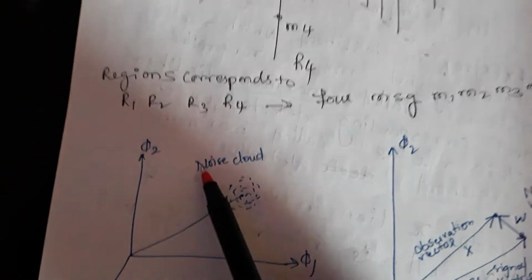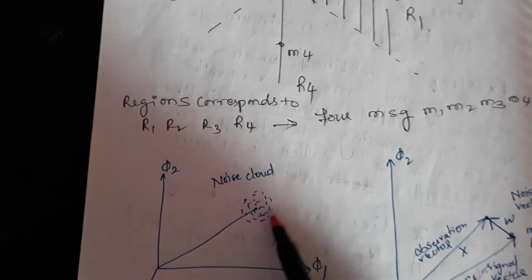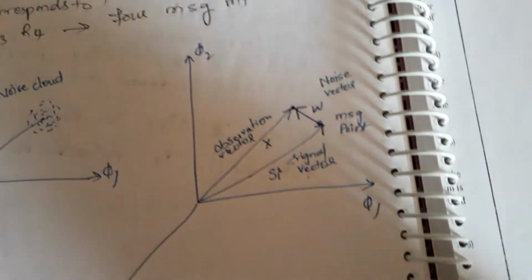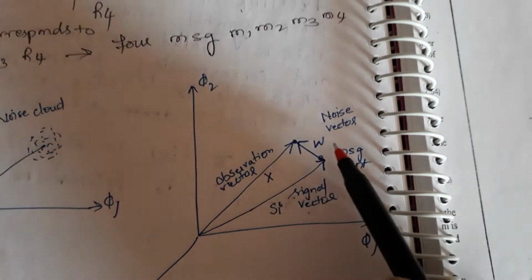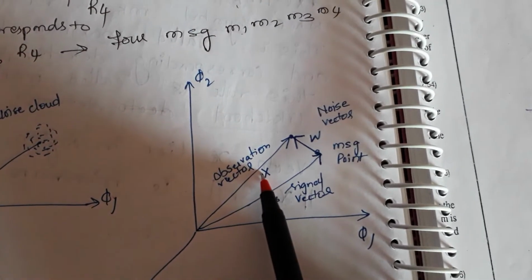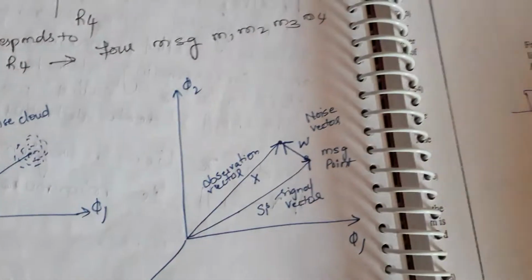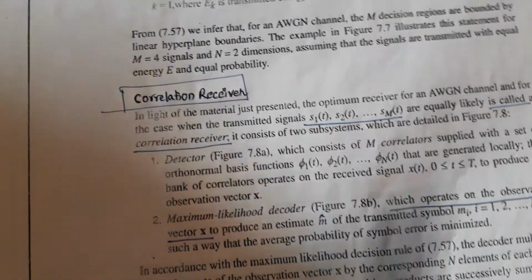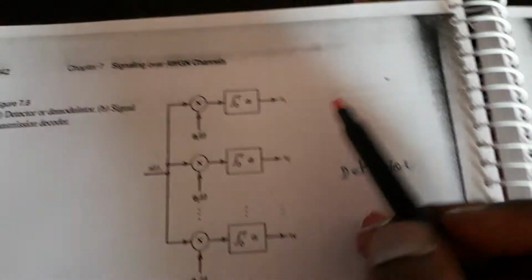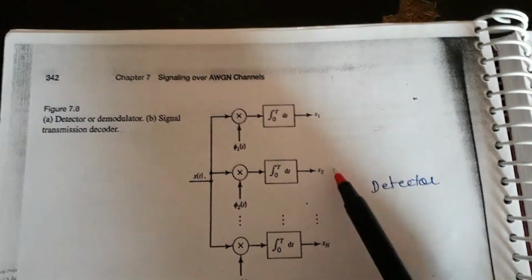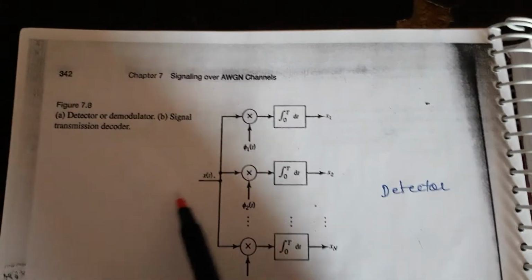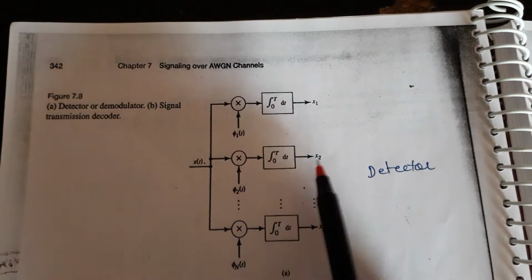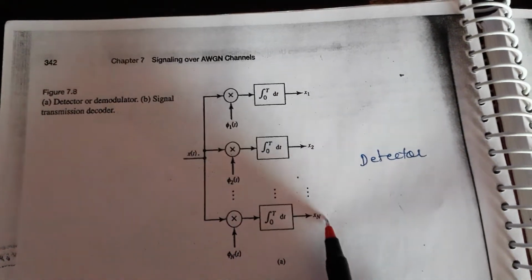Now, see here, noise cloud means what? Whatever signal is sent, phi 1 and phi 2, this is the noise. Noise affects the system uniformly. So si is a vector, and here a noise vector is there. What is x? x is the observation point. Now, the correlator receiver consists of detector and maximum likelihood decoder. Observe x1, x2 and xn are the observation points. You already know x of t multiplied with the carrier and integrated, I will get x1. x of t phi 2 multiplied, I will get x2. x of t phi n, I will get xn.